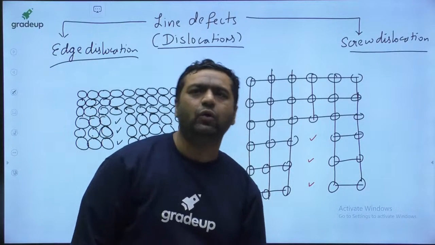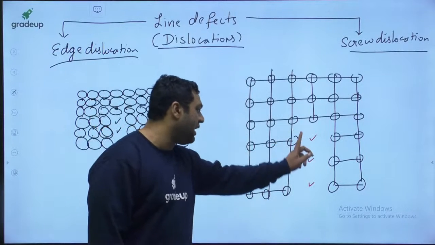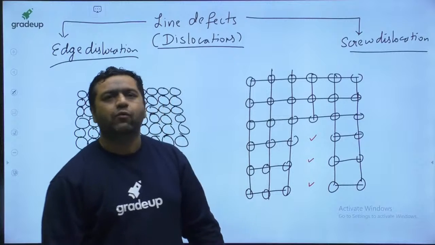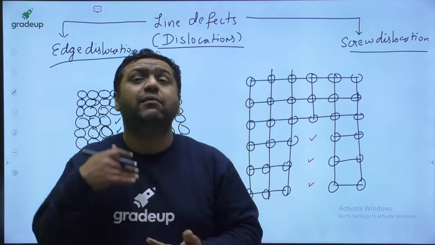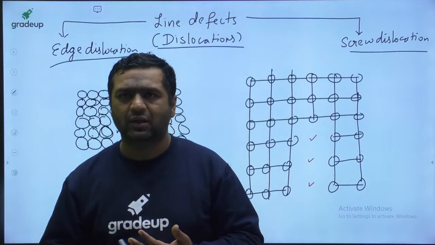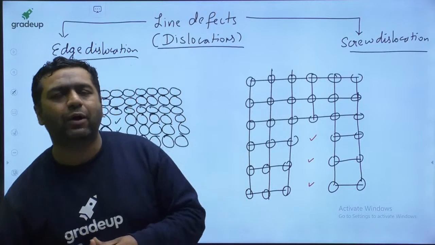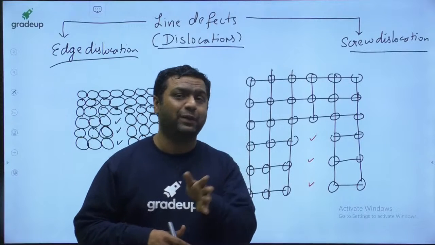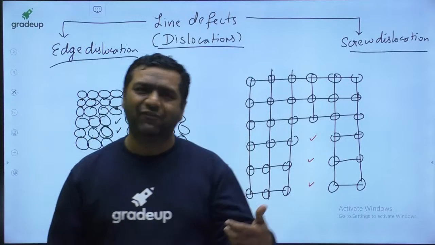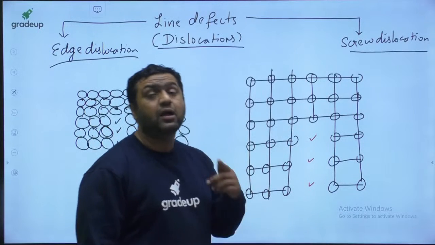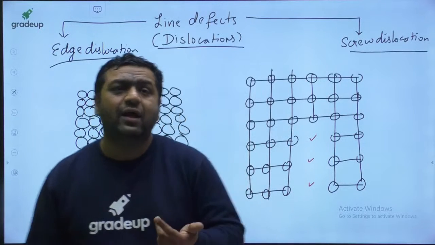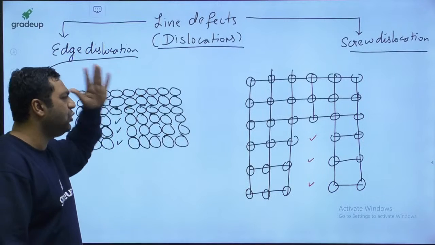When more than 1 point defect is acting at one place, it results into line defect. So here 3 vacancy point defects are coming together. They will result into line defect, and that line defect is said to be dislocation.